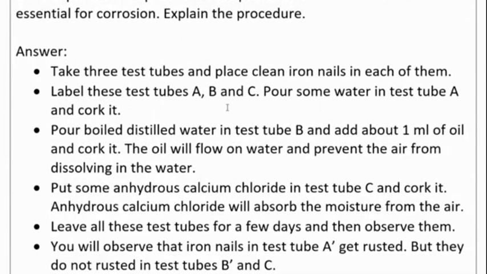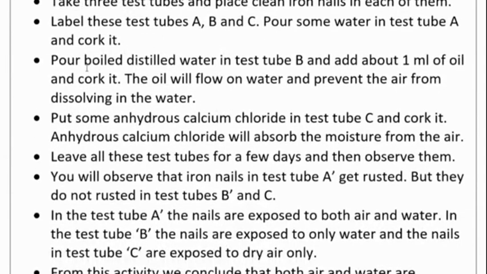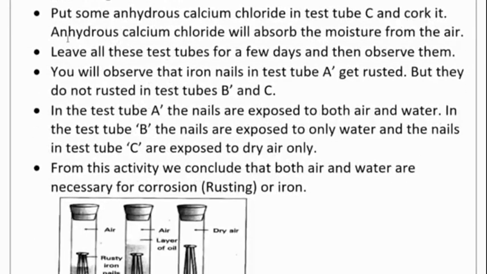Pour some water in test tube A and cork it. Pour boiled distilled water in test tube B and add 1 ml of oil and cork it. The oil will float on water and prevent the air from dissolving in the water. Put some anhydrous calcium chloride in test tube C and cork it. Leave all the test tubes for a few days and then observe them.